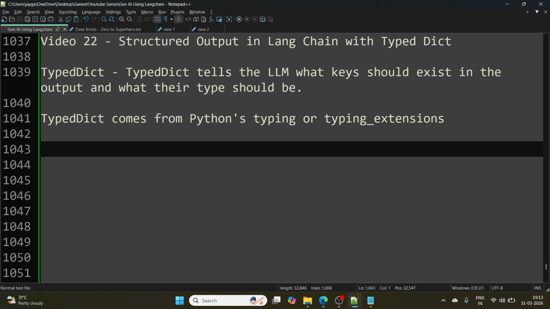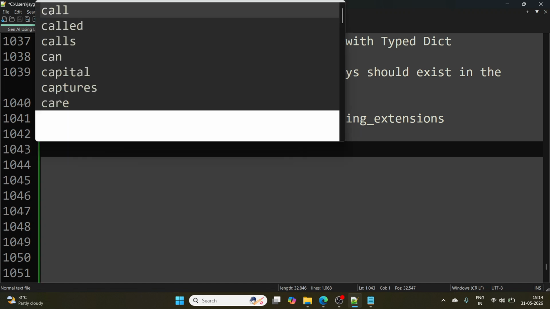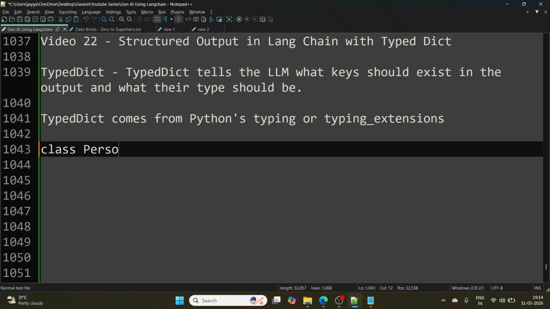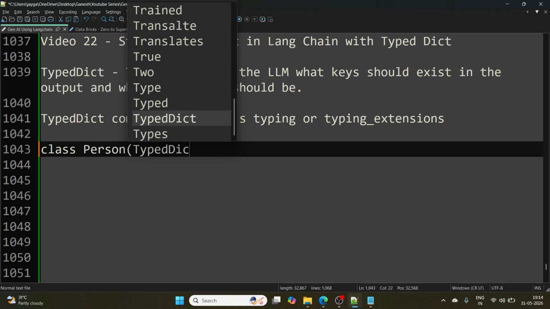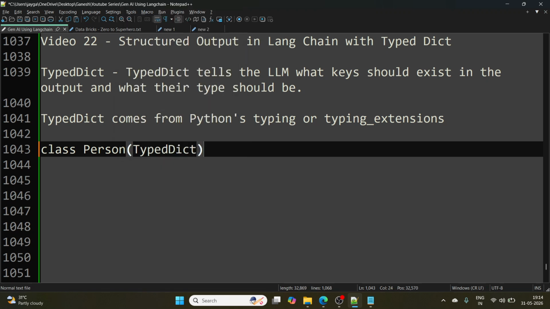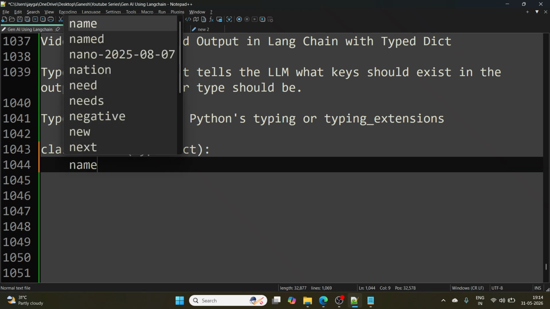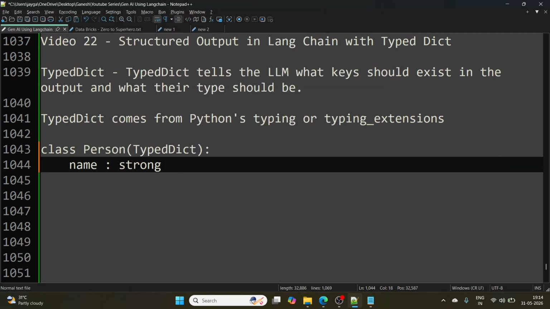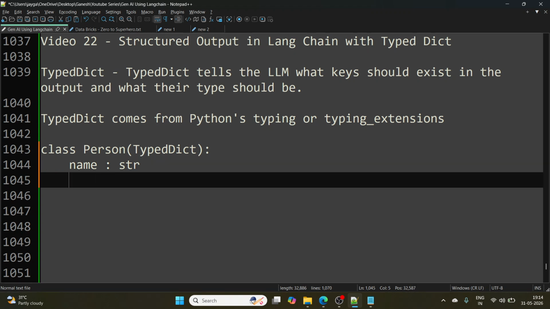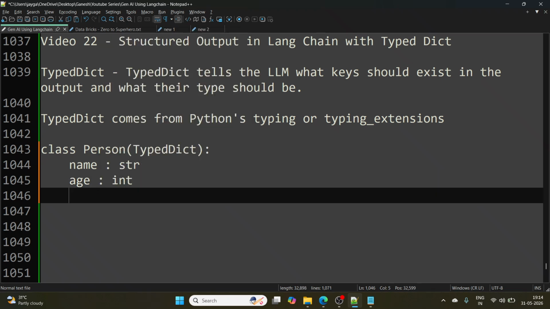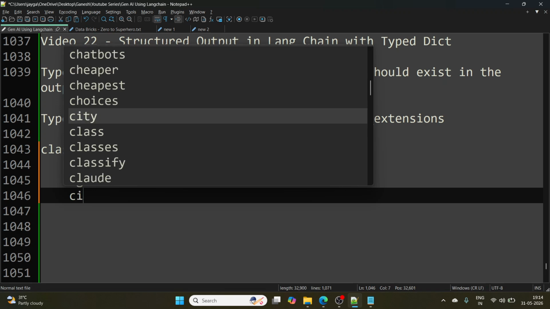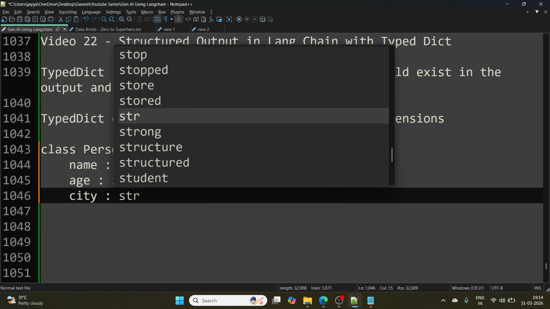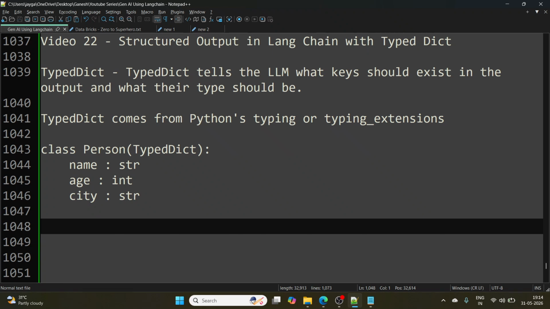What is the basic way to define a TypedDict? Let's say I define class Person as a TypedDict, where I define name as string, age as integer, and city as string.